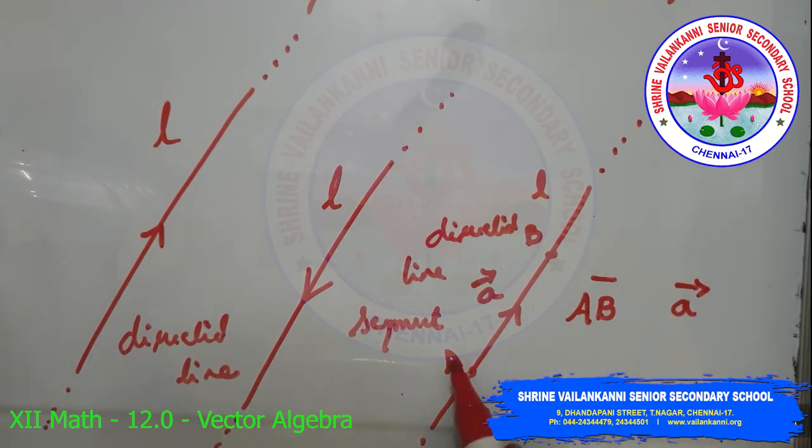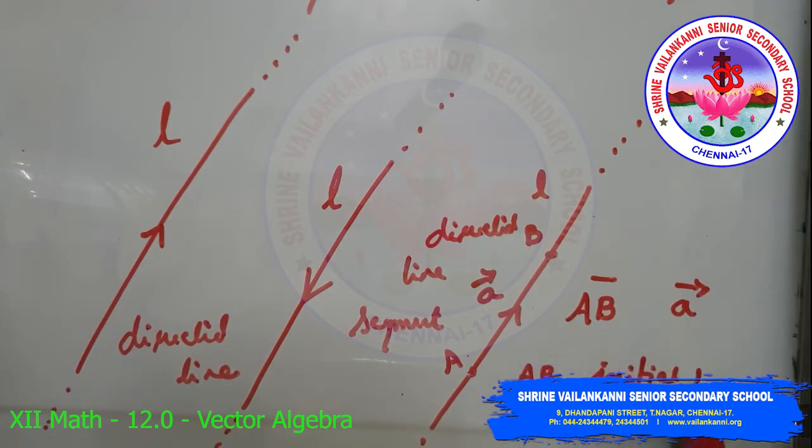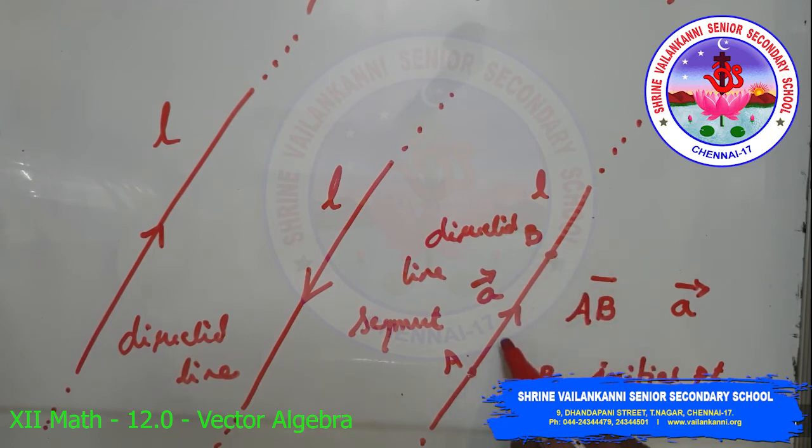The point A from where the vector AB starts is called the initial point, and the point B where it ends is called the terminal point. The distance between the initial and the terminal points of a vector is called the magnitude or length of the vector.